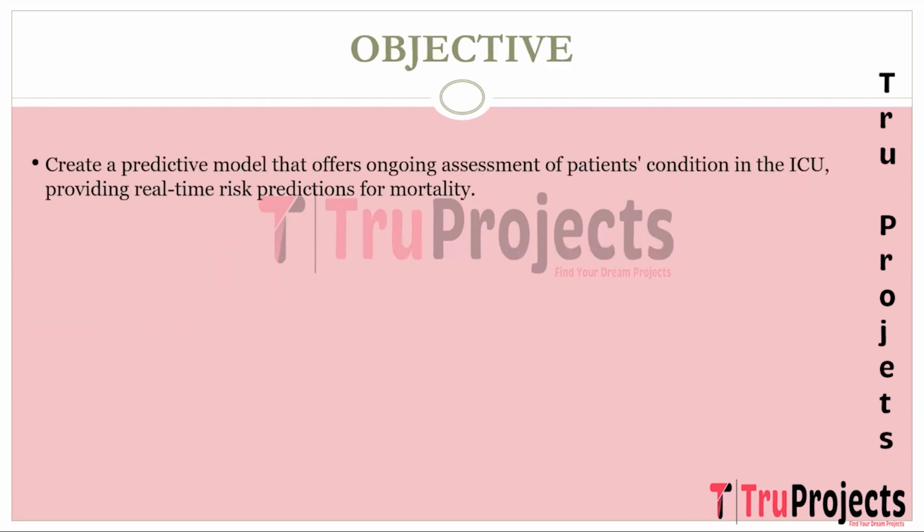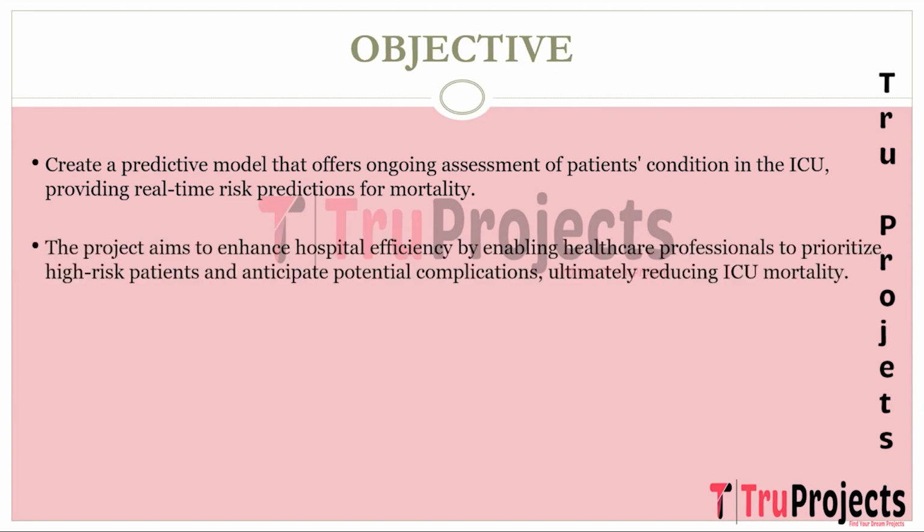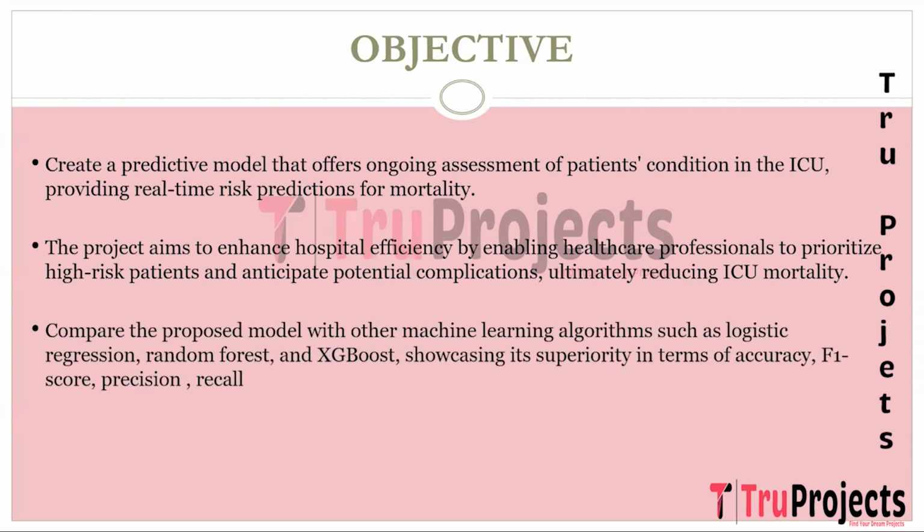Coming to the objective, the project is to develop a predictive model that can continuously assess the severity of patients in the intensive care unit, which is ICU, throughout their hospital stay and provide real-time predictions of their risk of death. The project aims to enhance hospital performance by allowing physicians to focus on high-risk patients and anticipate potential complications, ultimately reducing ICU mortality. The proposed model is compared with other machine learning algorithms including logistic regression, random forest, and XGBoost to demonstrate its superior performance in terms of accuracy, F1 score, precision, and recall.